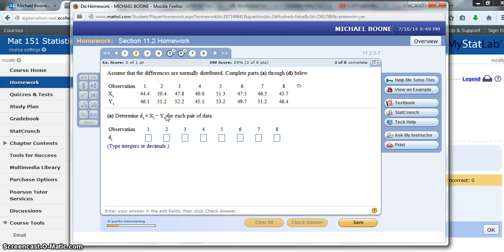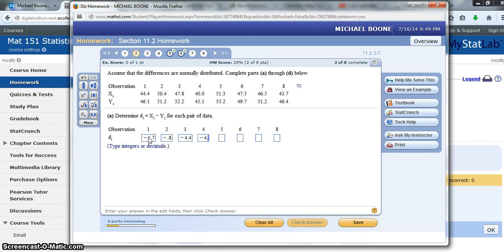Because in section 2 we're talking about dependent samples, and this is how you would actually have to do this by hand. We would subtract our x value minus our y value. So if we subtract those, I would get negative 1.7 as my first one. My next one would be negative 0.8. These are my differences between my x values and my y values. It would be negative 4.4. I'm doing these off the top of my head, so hopefully I'm not doing it wrong.